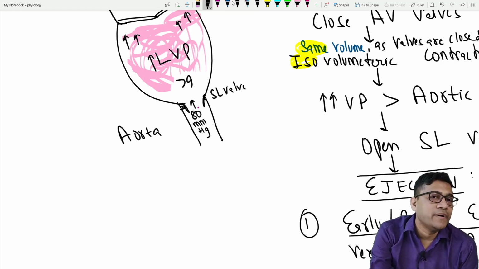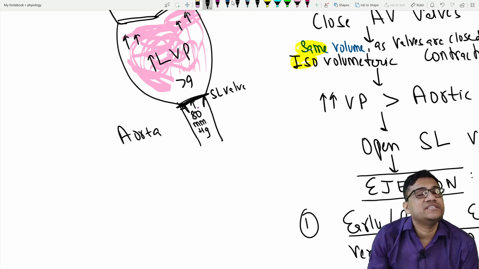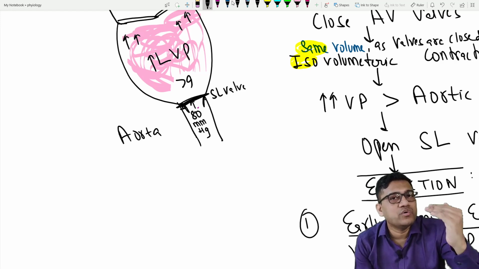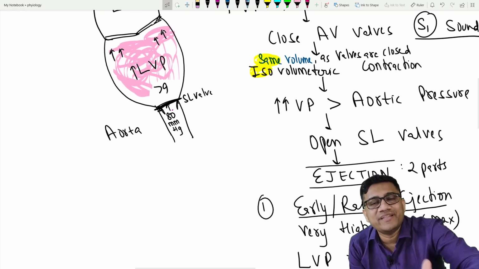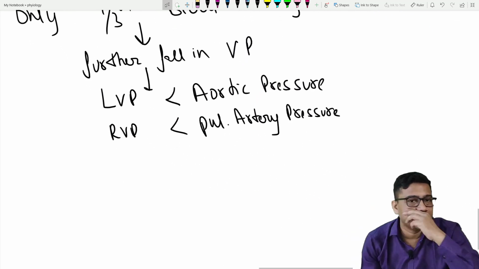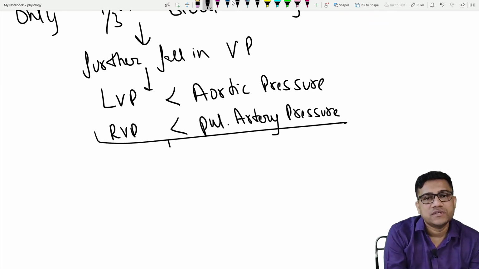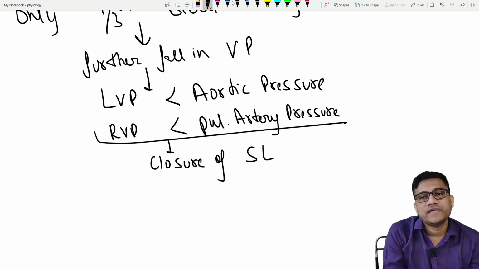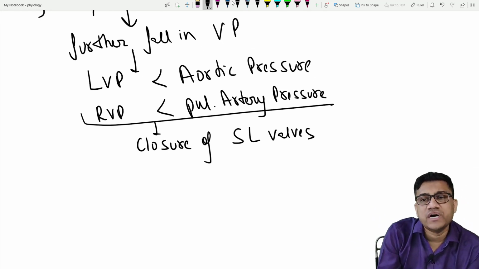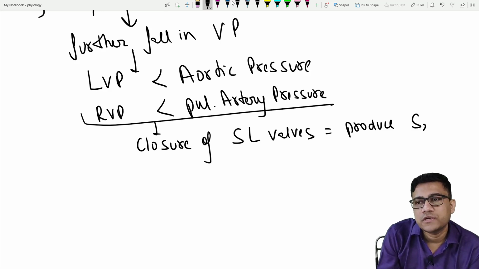Now the blood will try to go up, and that's why we need to prevent the regurgitation of blood from aorta to ventricle by closing the semilunar valve. So what is the technique to prevent the regurgitation? The answer is semilunar valve closure. This causes closure of semilunar valves, and this produces the second heart sound, S2.